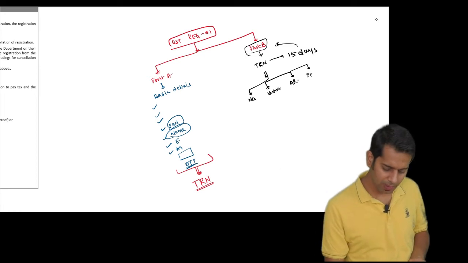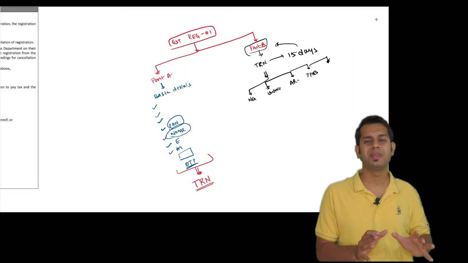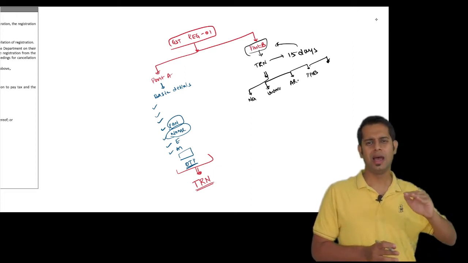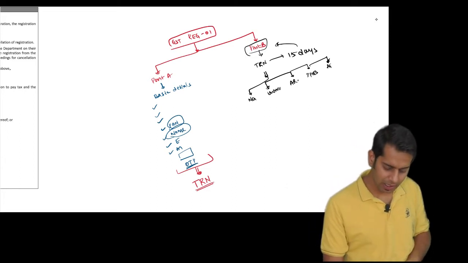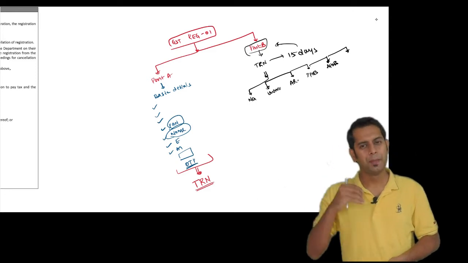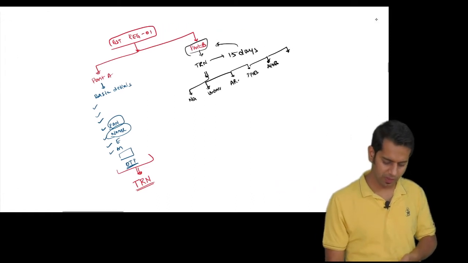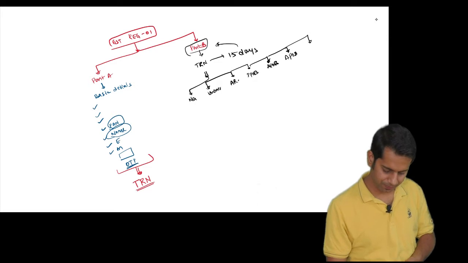Then you will have to give the details of your principal place of business, which is your main place of business. Write the entire address, then upload a rental agreement, electricity bill, etc. Then if you have any additional place of business, meaning any branch office, you will have to give the details of that additional place of business also.